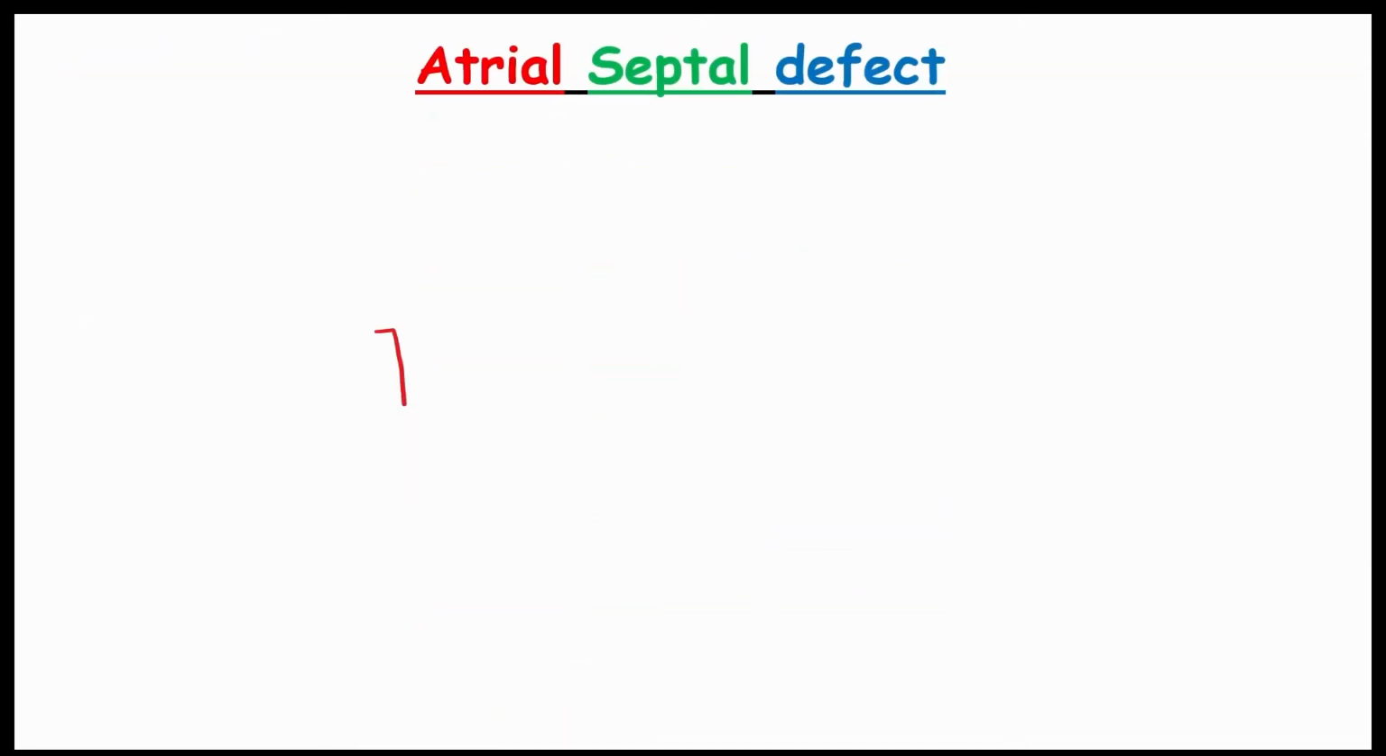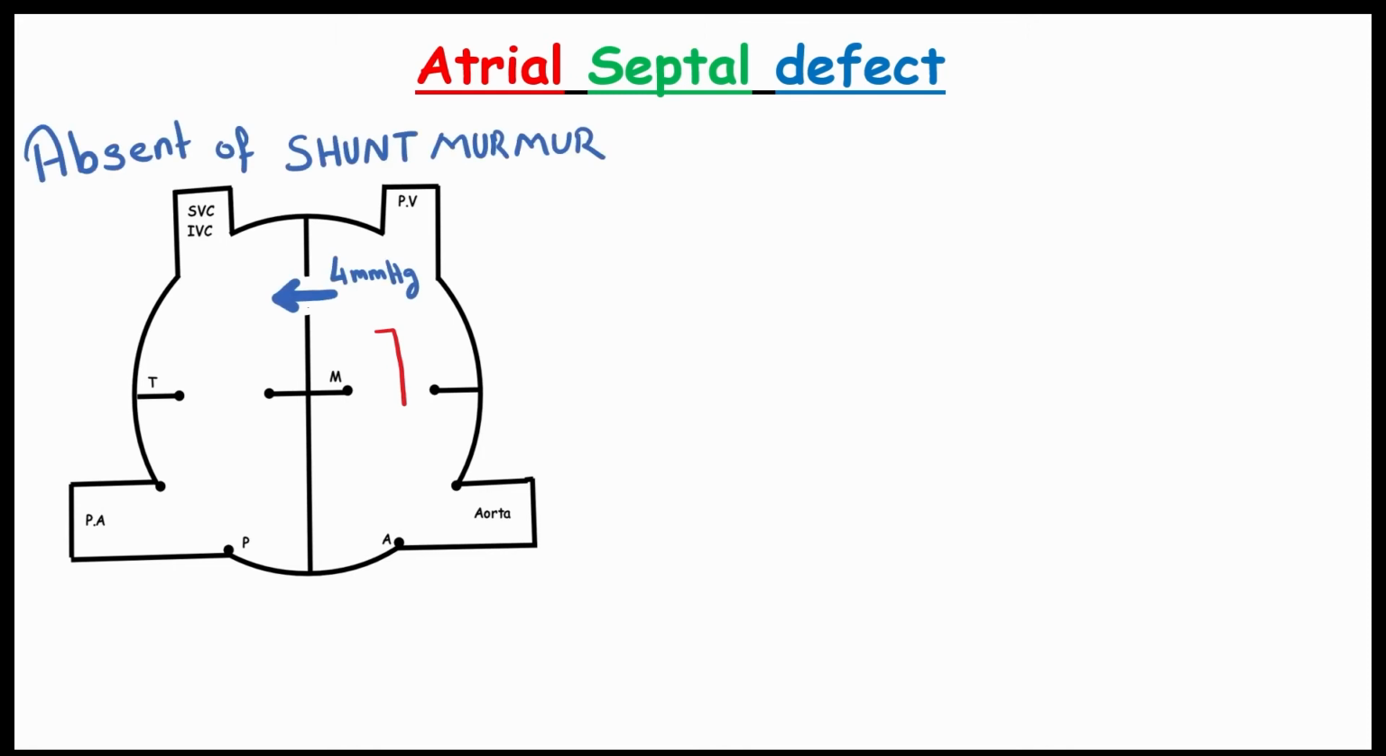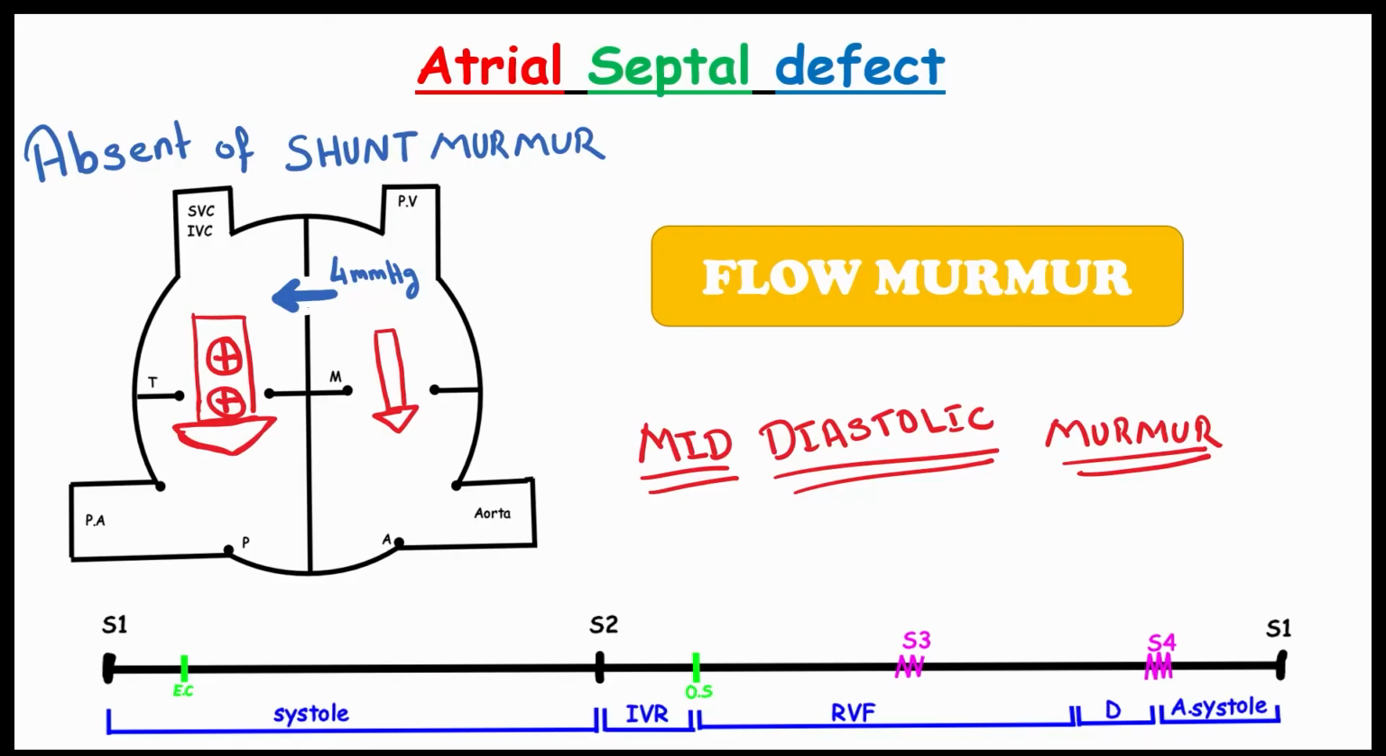Okay, let's move to atrial septal defect. In atrial septal defect, there will be presence of shunt between the atria, but the pressure gradient between the left atrium and the right atrium is 4 mmHg. Due to the small pressure gradient, the shunt murmur is absent. In this case, there is increased blood in the right atrium, which causes more blood flow to the right ventricle. This leads to a flow murmur.